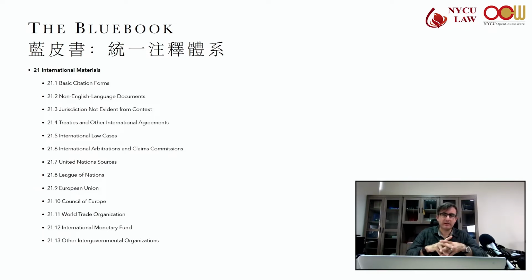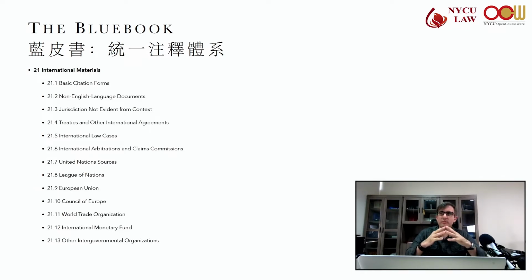You'll see that a lot in law review articles. EU materials, WTO materials, panel decisions, appellate body decisions. So consult Rule 21.1 kind of to get you started on getting an idea how to cite whatever source you have.